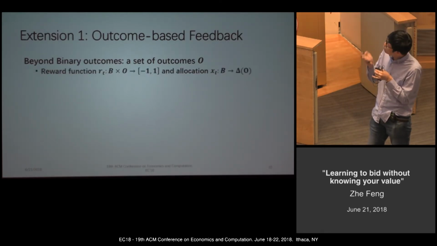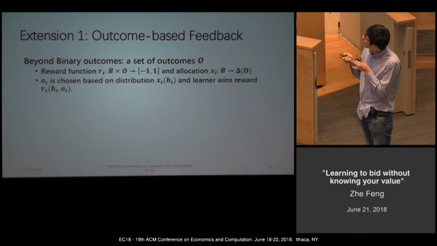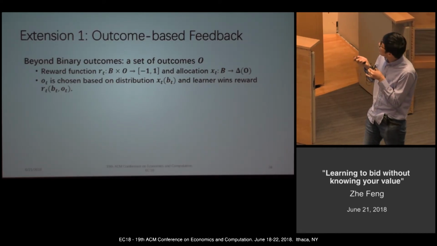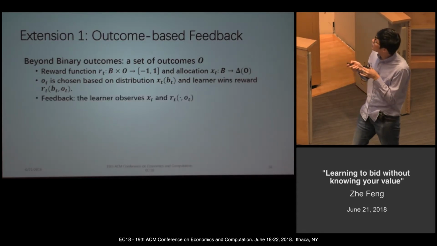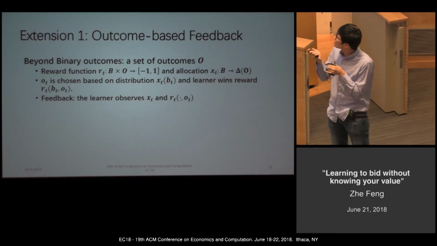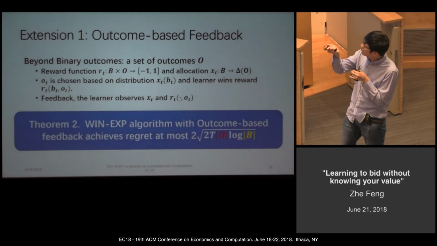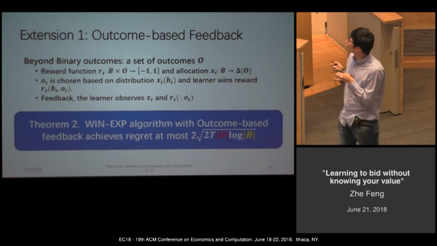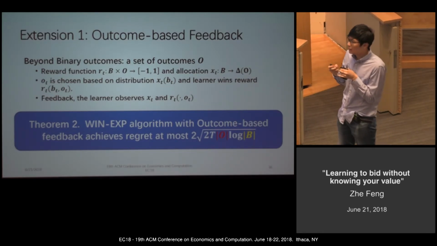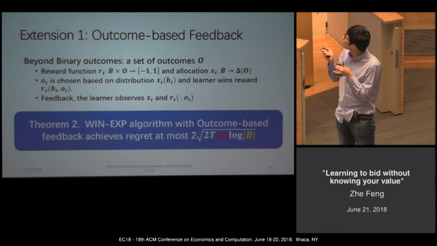So the difference is that the reward function now not only depends on the bid, but also depends on the outcome. Every day, an outcome will be chosen based on the distribution x_t, and the learner will win the reward. The feedback here is that the learner will always observe the allocation rule and also the reward function for this specific outcome, o_t. Our algorithm can also apply to this setting, so we can achieve a regret that only linearly depends on the number of outcomes. In a lot of auction settings, as we will see later, this number of outcomes is very small.